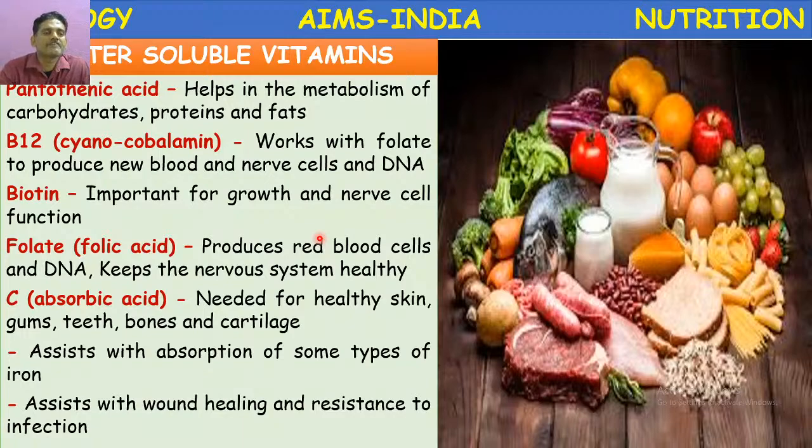What are the vitamins present in the vitamin B complex? Vitamin B1, thiamine; vitamin B2, riboflavin; vitamin B3, niacin or nicotinic acid; vitamin B12, cyanocobalamin; pantothenic acid, folic acid, biotin or vitamin B7; and vitamin B6, also called pyridoxine. These are the B complex vitamins, and ascorbic acid or vitamin C. These are all the water soluble vitamins. Okay.